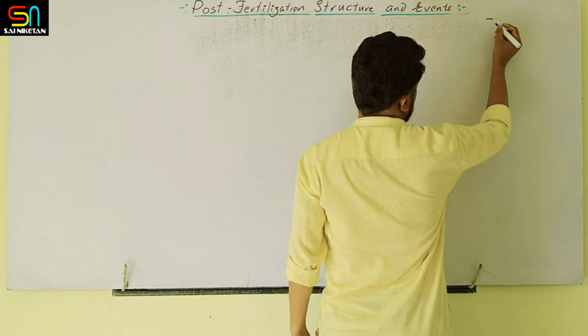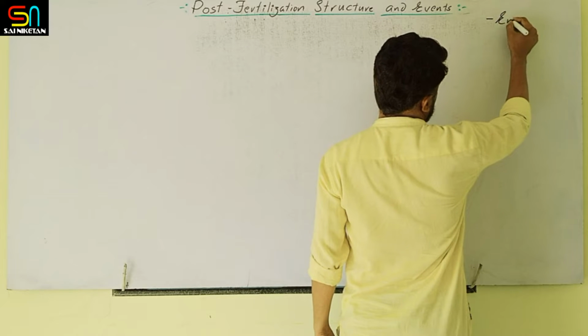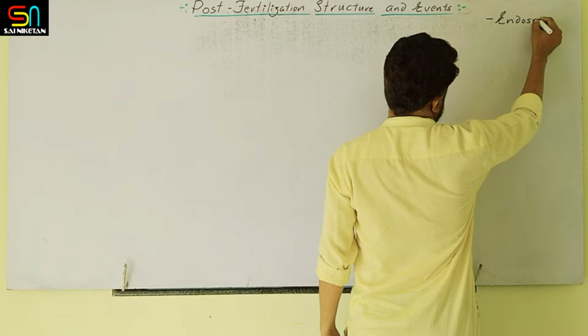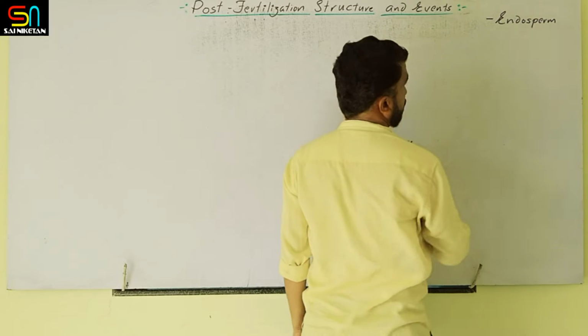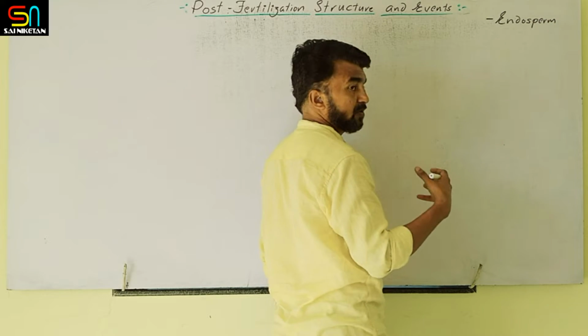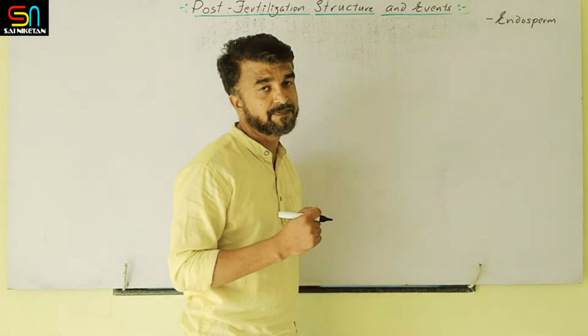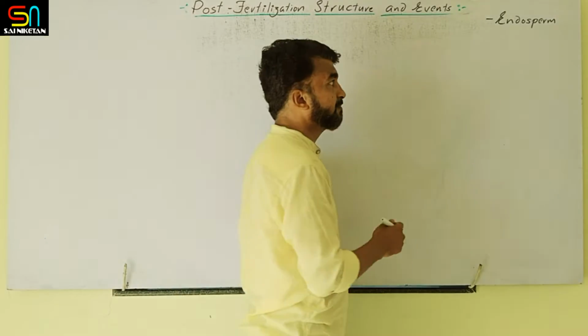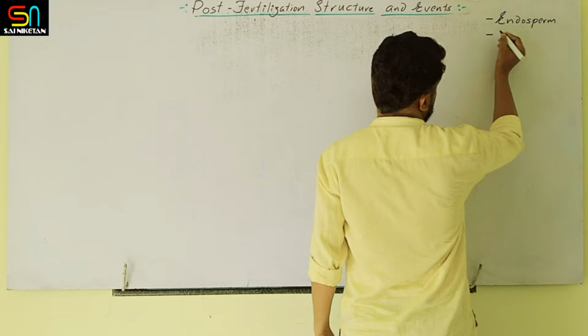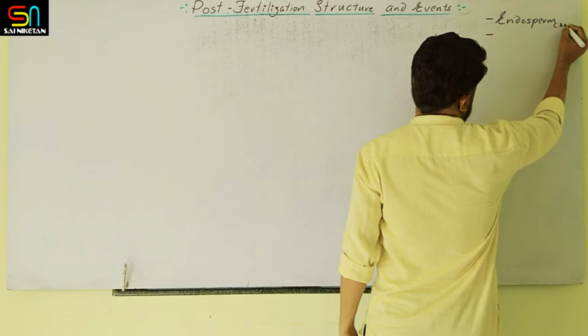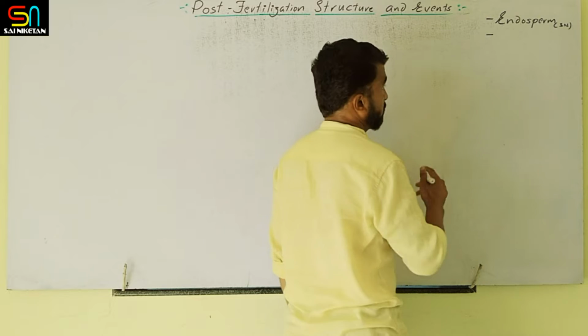First we covered the endosperm. It is a nutritive tissue which will provide the nourishment for the developing embryo. Under that, free nuclear endosperm we covered, cellular endosperm we covered. This is triploid in nature. It is a product of triple fusion.